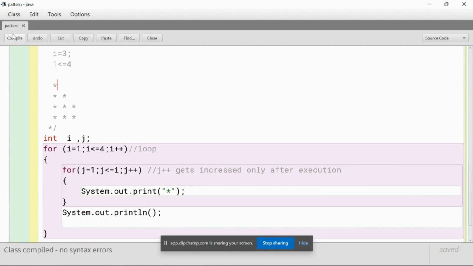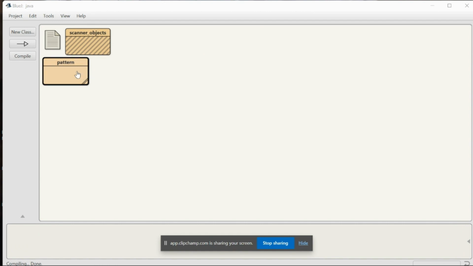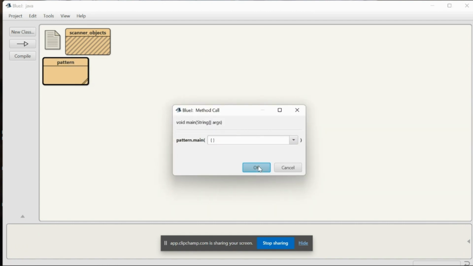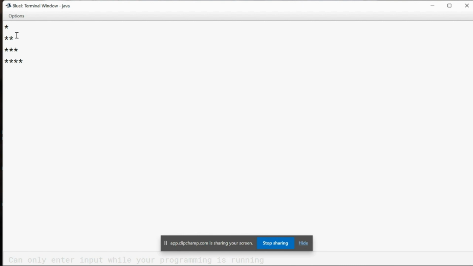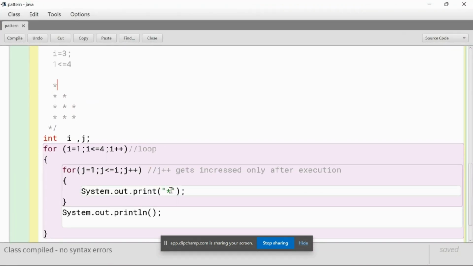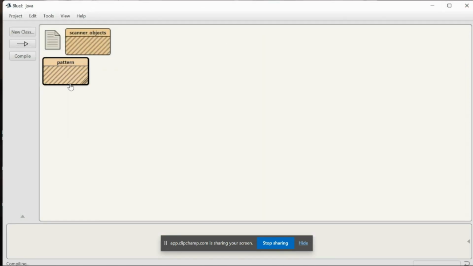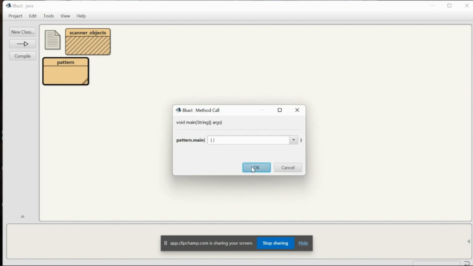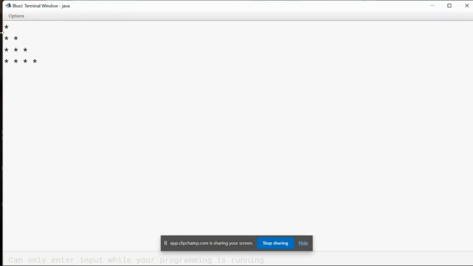Now we'll check the output. We have no errors, and yes, we got the same pattern. If you want a space in between the asterisks, what you have to do is add plus space. This plus concatenates the asterisk and the space, and it gives a space between every asterisk. That's how we got the program, that's how we got the output, and that's how it works.